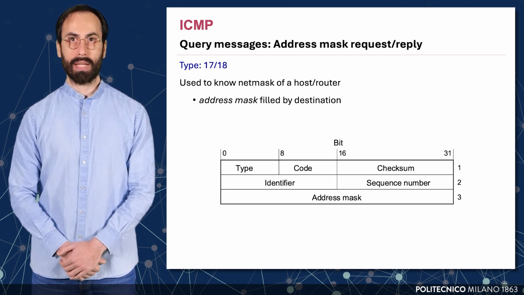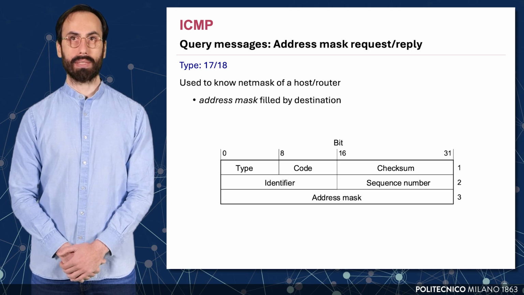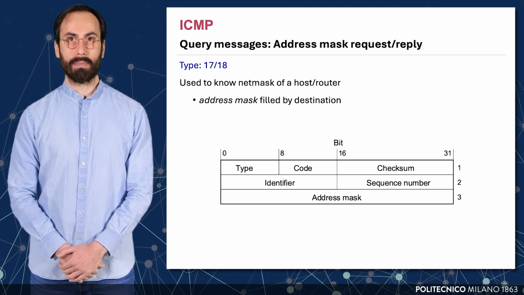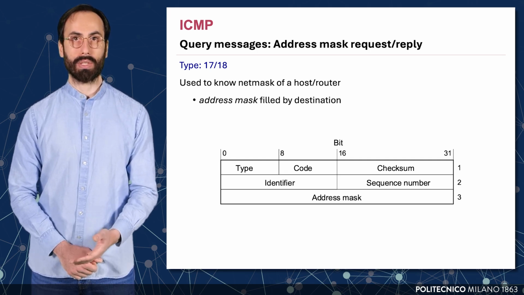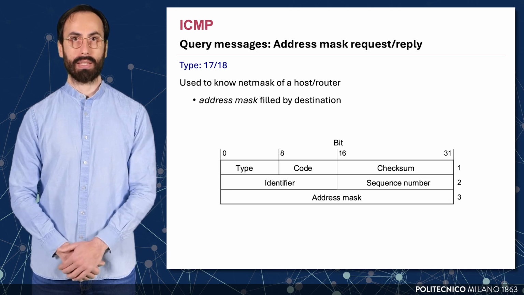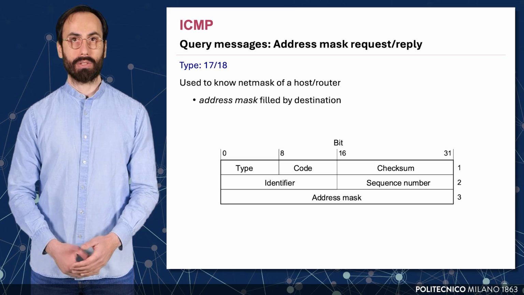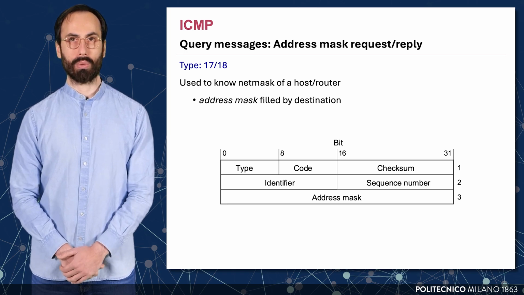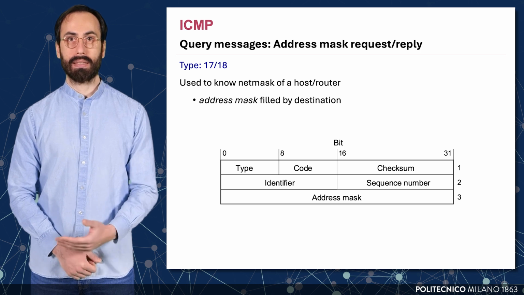ICMP messages of type 17 and 18 are used for address mask request and reply. These messages help a host or router determine the subnet mask of the local network. The source sends a request and the destination responds with the correct address mask value filled in the corresponding field. This was especially useful in early IP networks where subnet configuration might not be explicitly known by the sender. The message format includes type, code, checksum, an identifier, sequence number, and finally, the address mask.